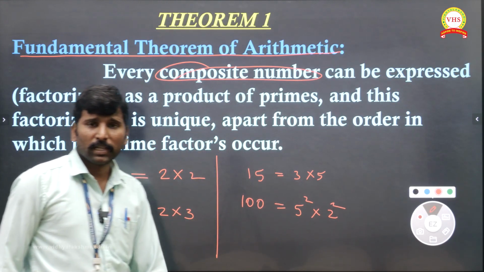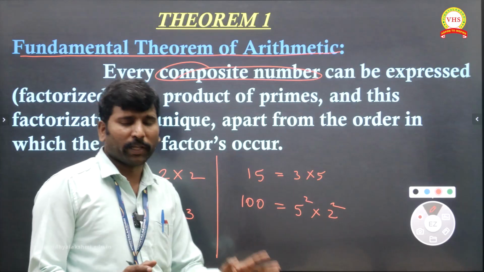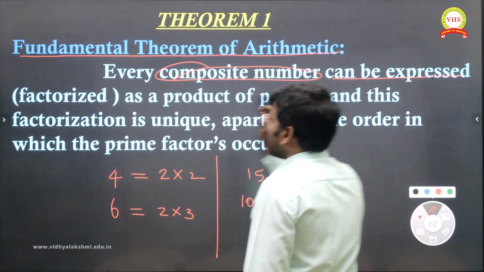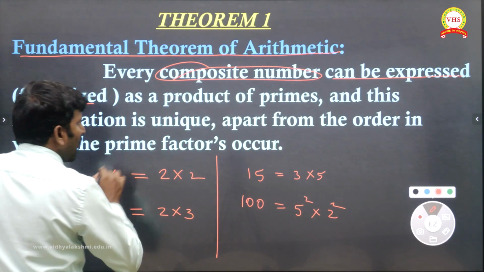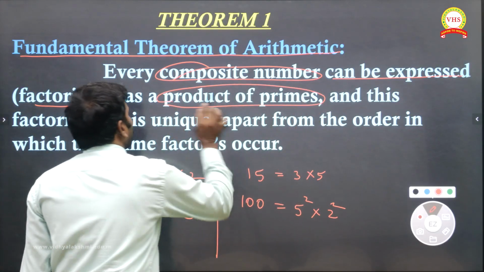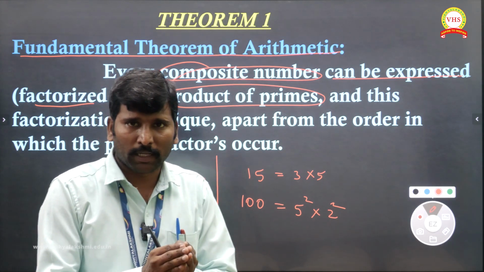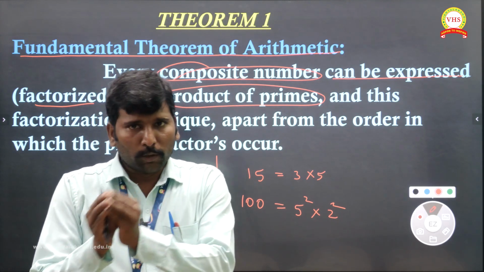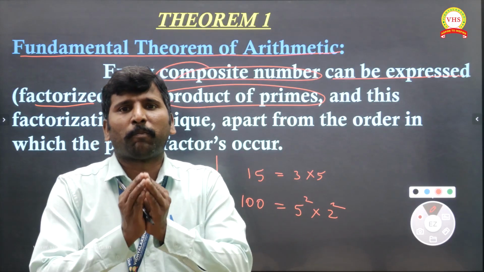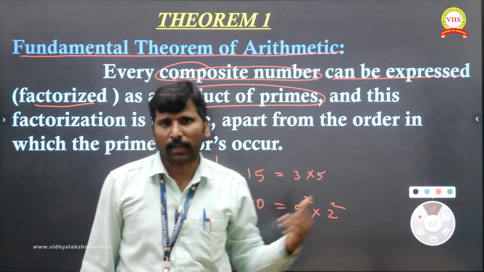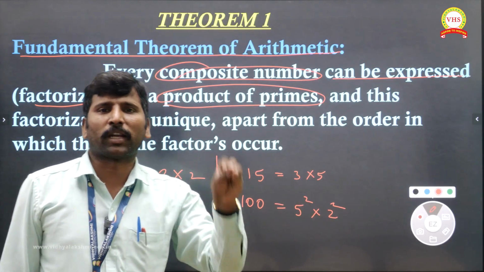Any big or small composite number can be expressed or factorized as a product of primes. That is called the fundamental theorem of arithmetic. Next line: here there is no order we need to follow.